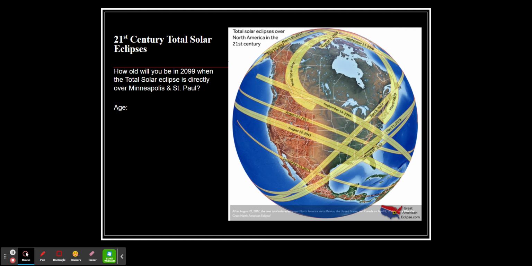Paul. Wow. This picture here actually shows all of the total solar eclipses in North America over the 21st century. So here's a good question for you. How old will you be on September 14th, 2099?